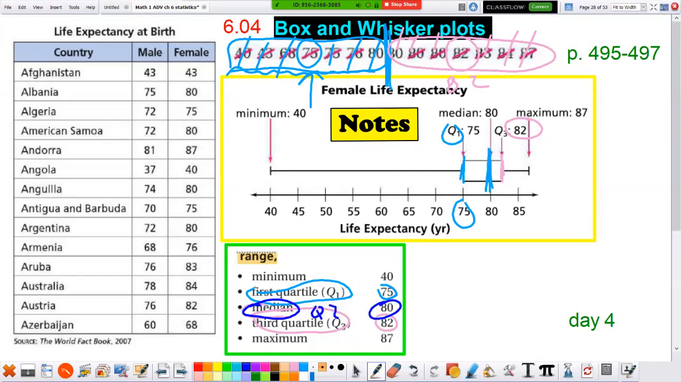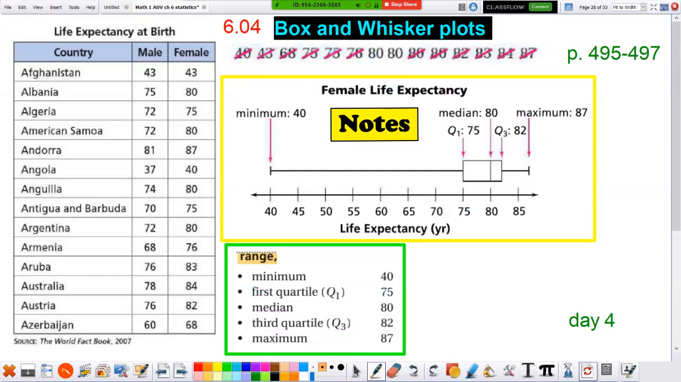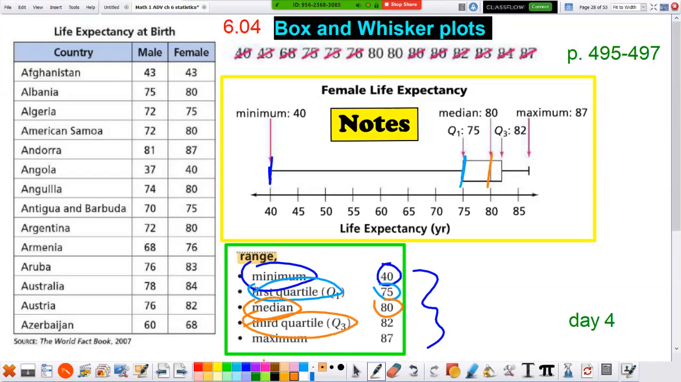Okay, so what's the purpose of this? Let me clear this out again. So you might notice we got these 5 numbers. These are your key 5 numbers. You put the lowest number, 40. That's the minimum. You take the next number, quartile 1, 75, right there. You take the next number, the median, 80, right there. The next number, the third quartile, 82, right there. And then, of course, we've got the final, the maximum, 87, right here.